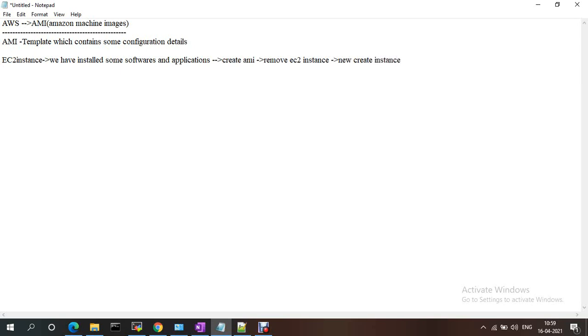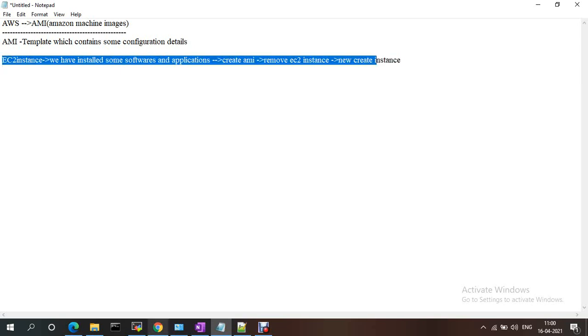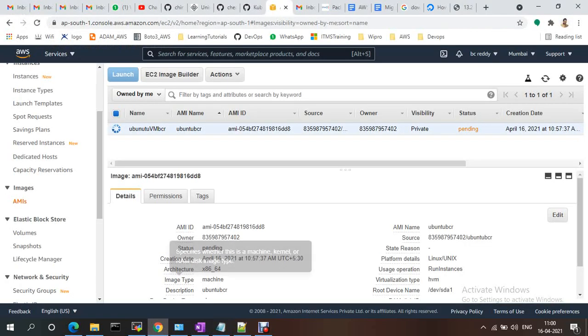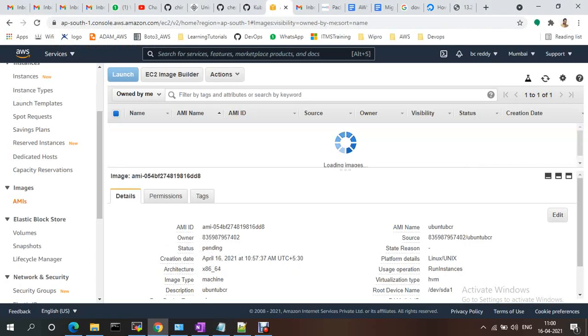So we will do this automation using Packer. Packer is a HashiCorp tool, like Terraform. It's HashiCorp, and it's open source. It's an image provisioning tool, so it's infrastructure as code. I'll show you what Packer is and all that. Now let me refresh this one.